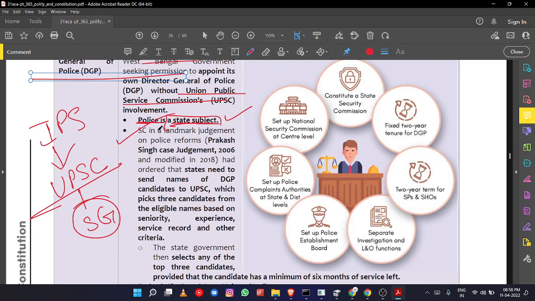So many times this kind of clash has emerged, and whenever a clash has emerged, the Supreme Court, in a landmark judgment, the Prakash Singh judgment in 2006, has ordered that the state needs to send names of the DGP candidates to the UPSC, which picks 3 candidates from the eligible names based on experience, service, and record, and the state government can select any among the top 3 candidates.